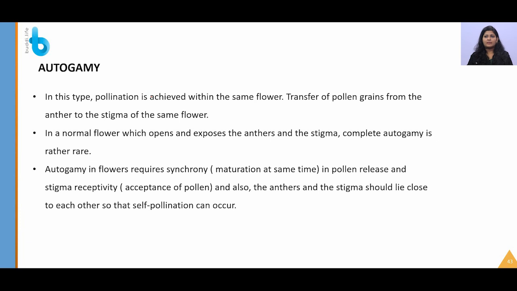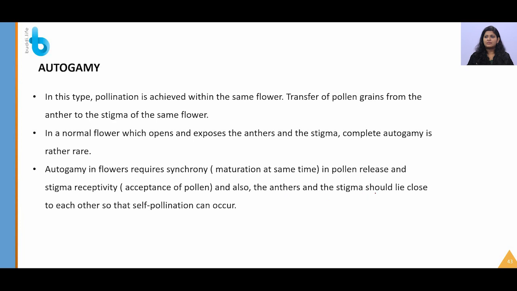Again, autogamy is achieved within the same flower, so it is very close, but you should note that autogamy is very rare. Why? Because autogamy requires synchrony in stigma receptivity, that is, development and maturation of both male and female gametes should happen at the same time, and the stigma should be developed to accept the pollen. So because of this, autogamy is very rare.